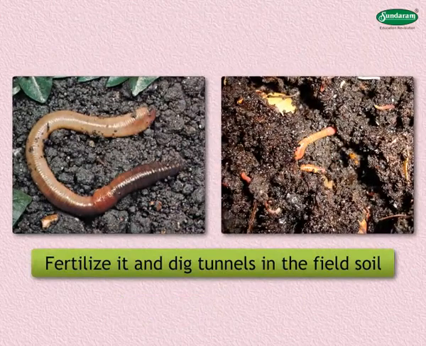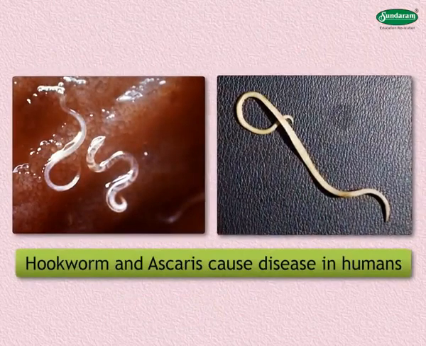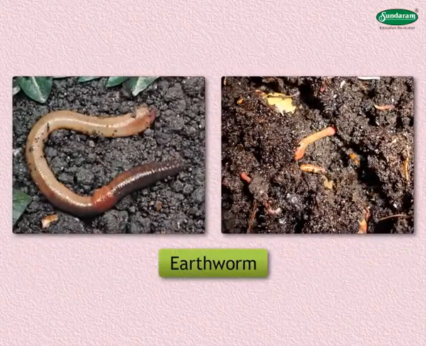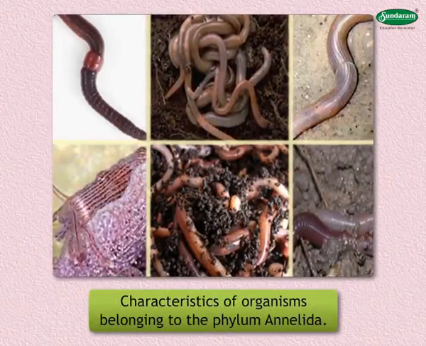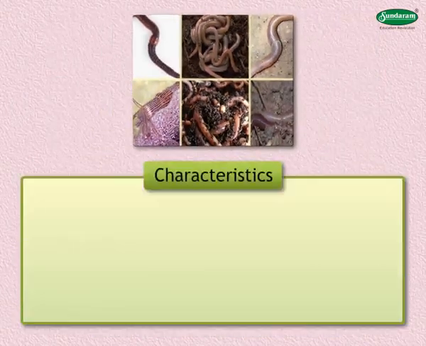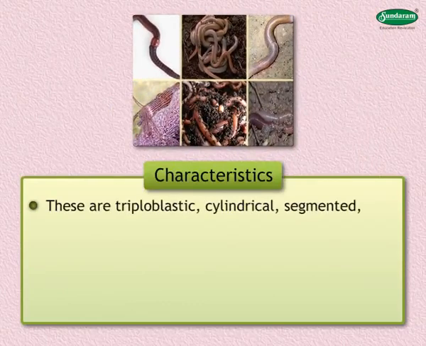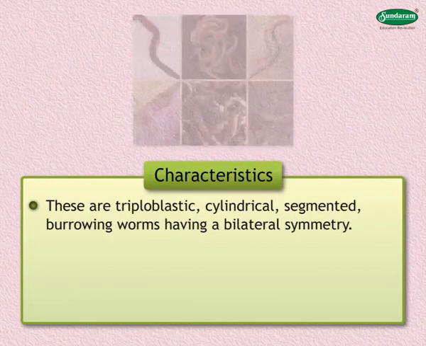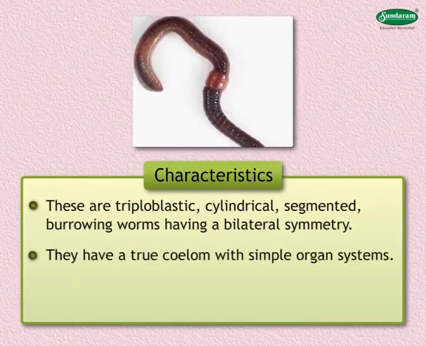the field soil. The worms studied earlier, such as hookworm and ascaris, cause disease in humans, whereas the earthworm is a friend of mankind. Following are the characteristics of organisms belonging to the phylum Annelida. These are triploblastic, cylindrical, segmented, and burrowing worms having a bilateral symmetry. They have a true coelom with simple organ systems.